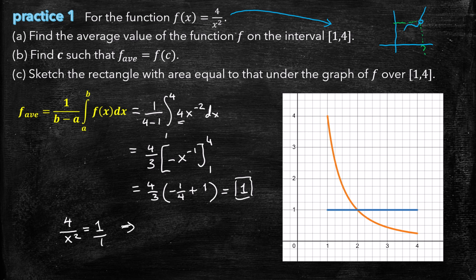We can cross multiply and we get 4 equals x squared, which means x equals plus or minus 2, but negative 2 isn't in this interval. So x equals plus or minus 2 are the two answers, but in this interval, c equals 2. And so c equals 2 is the value that the mean value theorem guarantees.